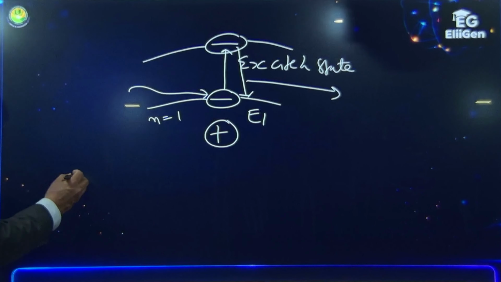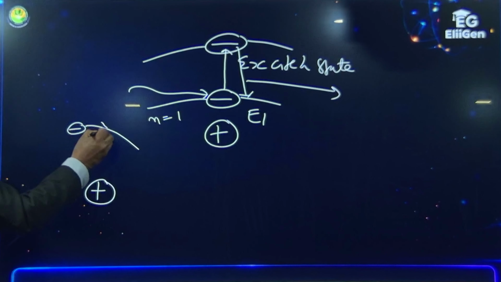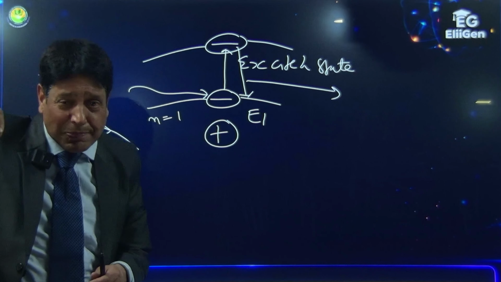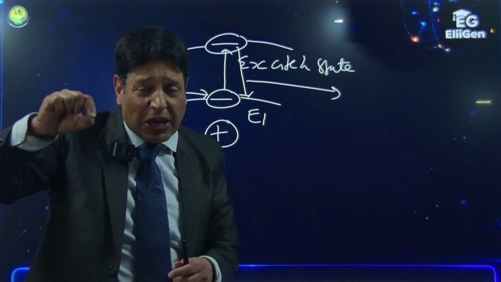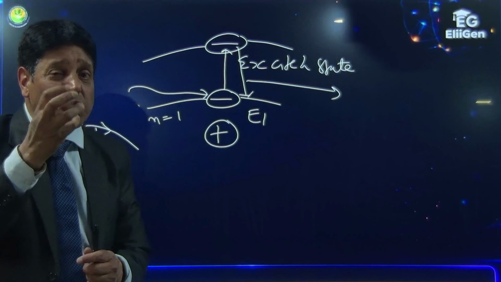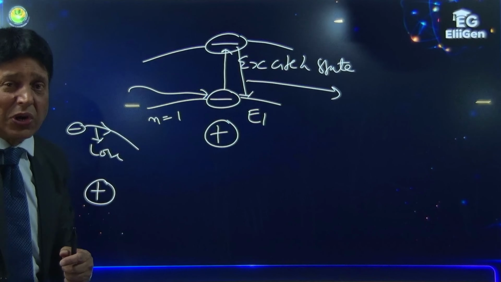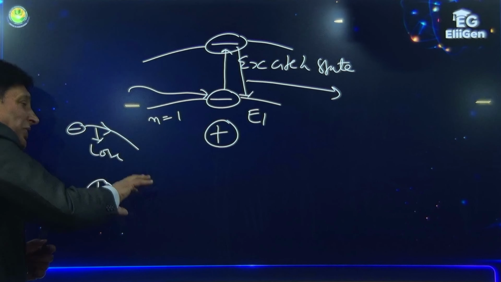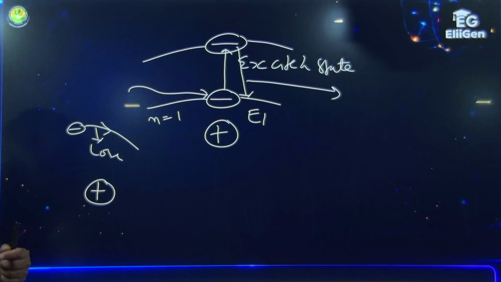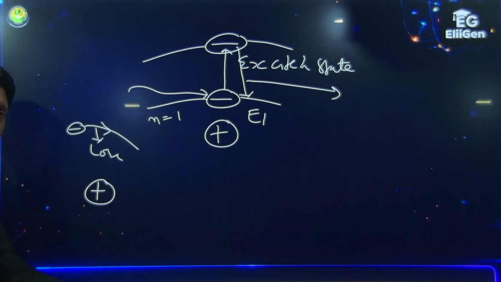Now, what Bohr said is that the electron does not lose energy regularly, because loss of energy cannot take place in fractions. Why can it not take place in fractions? Because energy is made up of photons. Electron can lose or gain energy only in terms of photons. Continuous loss cannot happen, because that means loss of energy in fractions. That cannot happen. So, the electron does not continuously lose energy.